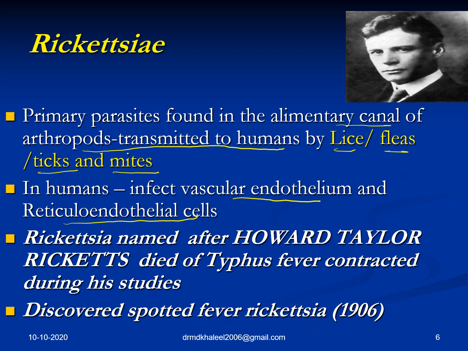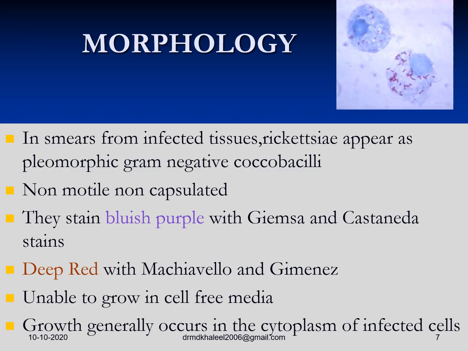Now the name Rickettsia was after Howard Taylor Ricketts, who died of typhus fever. Typhus fever is caused by Rickettsia, contracted during his studies, and he was the person who discovered spotted fever Rickettsia, of which one very important organism is Rickettsia rickettsii. The first clinical case was explained to you, and we had a good interaction on that. Howard Taylor Ricketts discovered this spotted fever Rickettsia. Another good history: we'll later talk about how Rickettsia prowazekii was discovered.